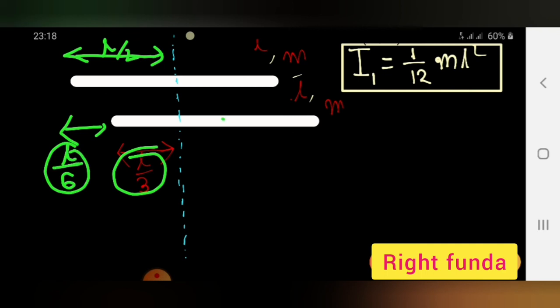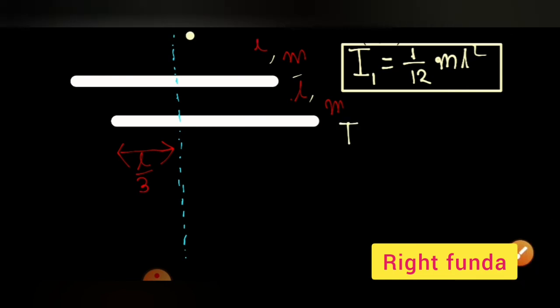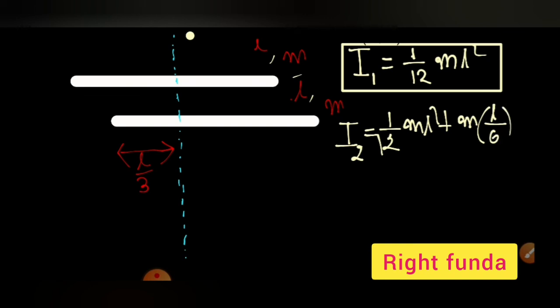So the center of mass of this rod must be here, where this length will be equal to L by 6. This we can see from the geometry. Once you find this, everything is over. So the moment of inertia of this second rod is the moment of inertia about its own center axis plus m times the distance squared. So I2 will be equal to 1 by 12 m L square plus m into (L by 6) whole square, which is m L square by 36.